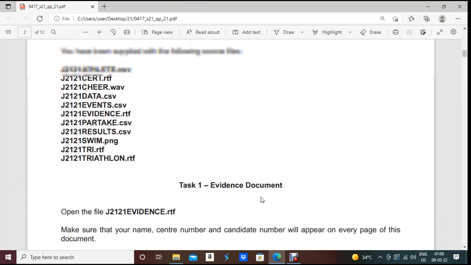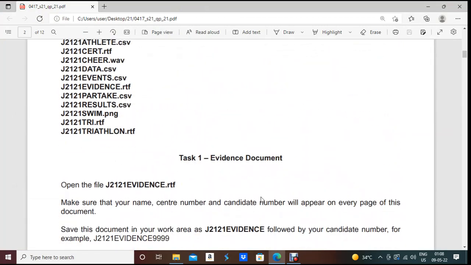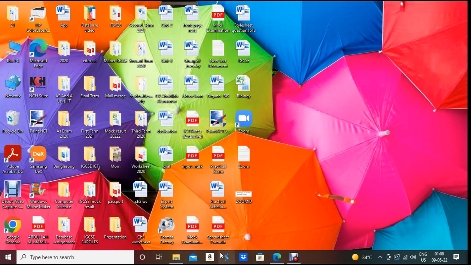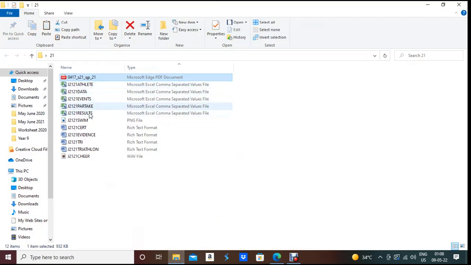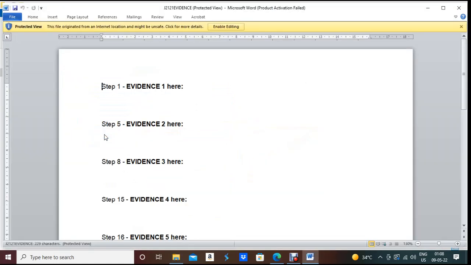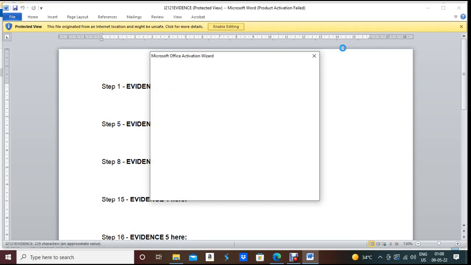So this is your question paper. Let me start from the beginning. Task 1, evidence document. So we have to prepare our evidence document. Open the file j2121 evidence.rtf. Let me open that file. The file is copied in the desktop. This is our evidence document. Enable editing.